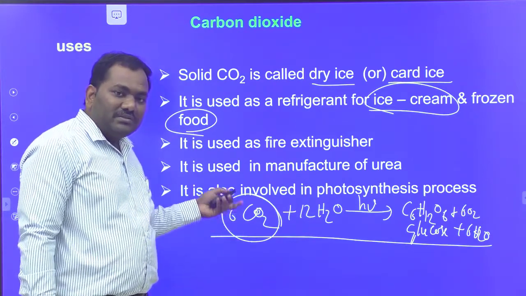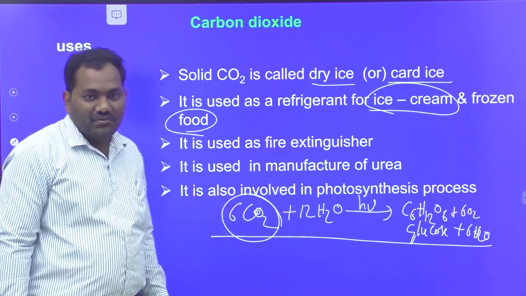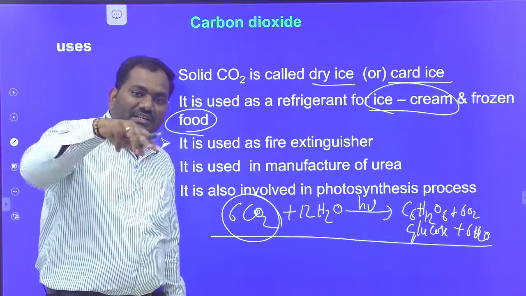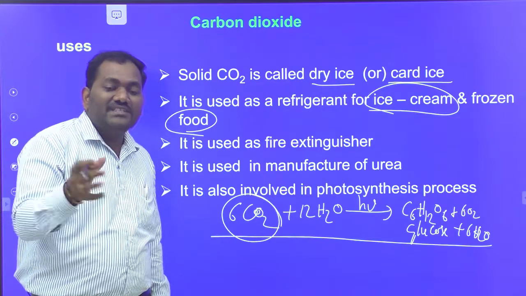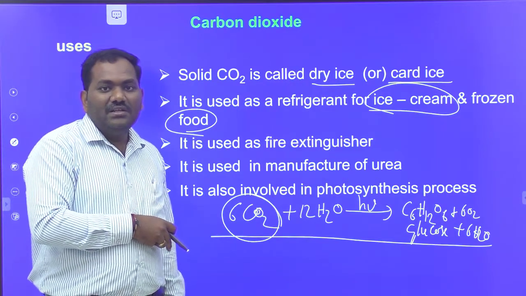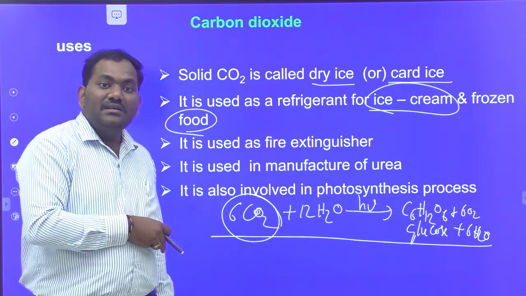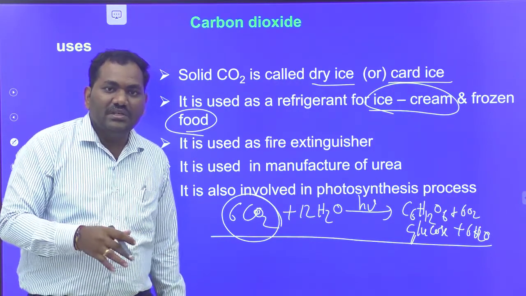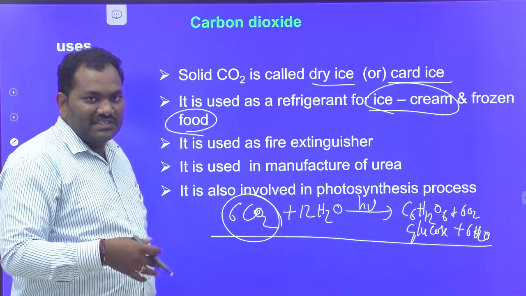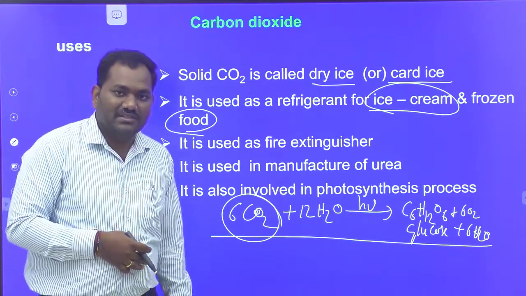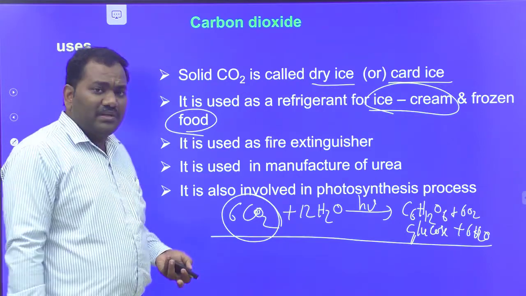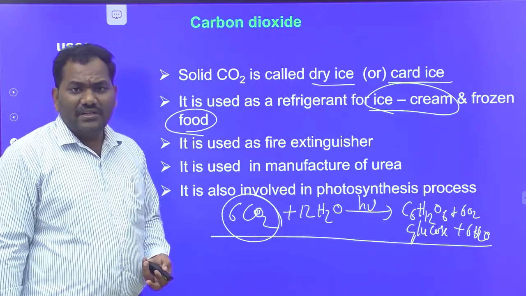And moreover, CO2 is also used as a supercritical fluid. It is the intermediate state between liquid and gas. At this stage, it acts as a solvent, the best solvent. Nowadays we use supercritical fluid CO2 as a solvent in so many chemical reactions. This is about the uses and applications of carbon dioxide.